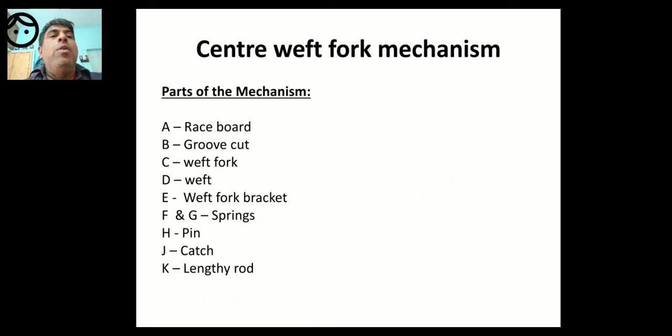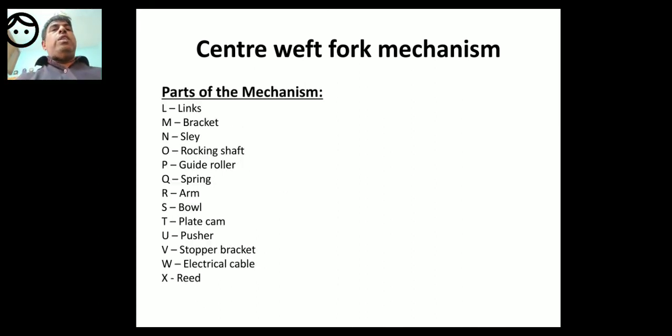A is the race board, B is the groove cut, C is the weft fork, D is the weft, E is the weft fork bracket, F and G springs, H is the pin, J is the catch, K is the lengthy rod, L is the links, M is the bracket, N is the sleigh, O is the rocking shaft, P is the guide roller, Q spring, R arm, S bowl, T plate cam, U pusher, V stopper bracket, W electrical cable, X reed. So these are the parts of the mechanism.